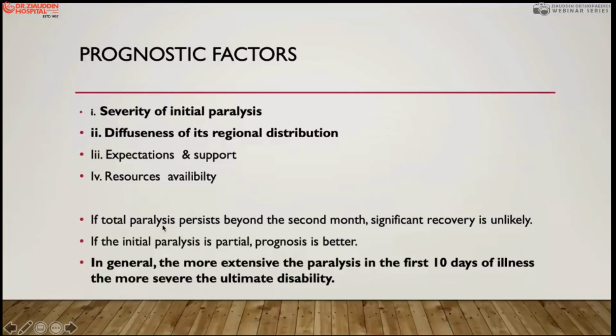It is said if total paralysis is present beyond the second month of age, or more than 2 months, the recovery is unlikely. If initial paralysis is partial, prognosis is better. In general, it says if there is extensor paralysis in the first days of illness, the severity of illness, more disability may be the ultimate outcome.